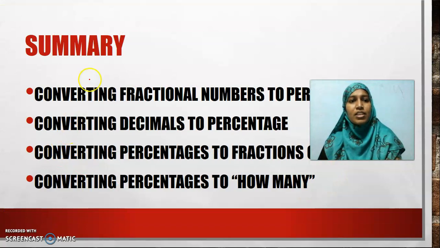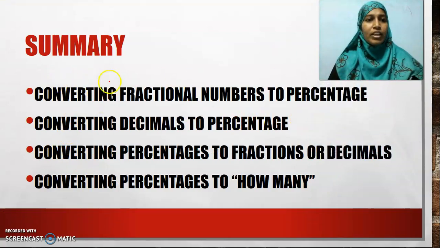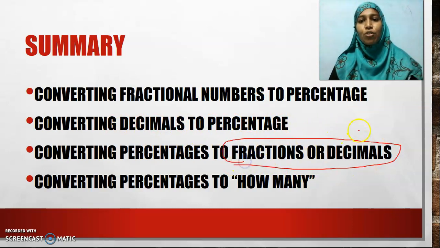Now the next thing is to recall whatever we have learned so far. We learned converting fractional numbers to percentage, decimal to percentage, and percentage to fractions and decimals. This is the reverse process. For this, we have to divide by 100. 100 alone. For these two, we will multiply by 100%.